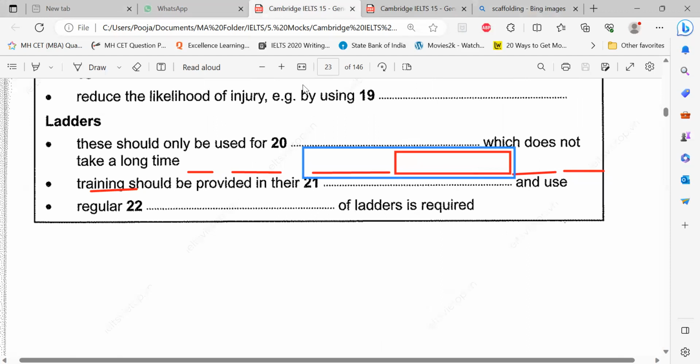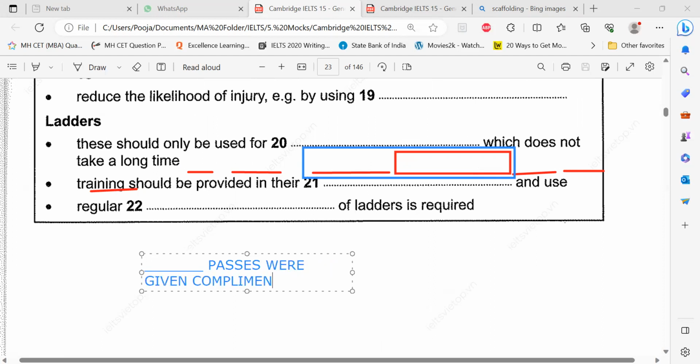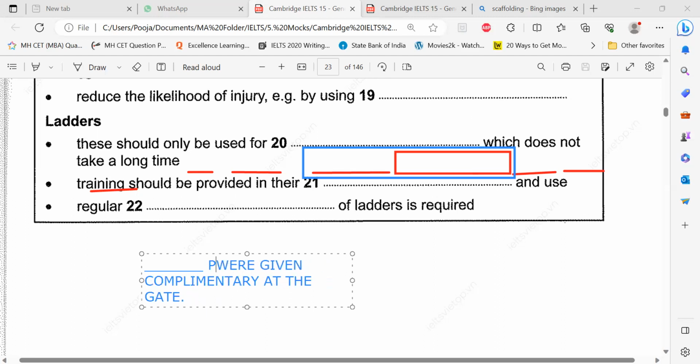So this has happened in the actual exam: dash passes were given complimentary at the gate. And in the passage, it was free passes were given at the gate. The word was passes. The dash were given complimentary at the gate.